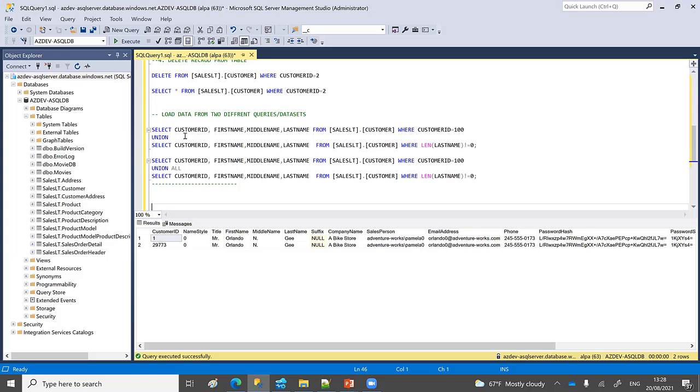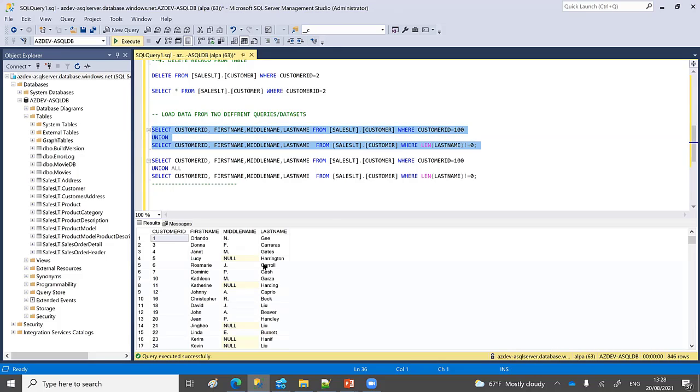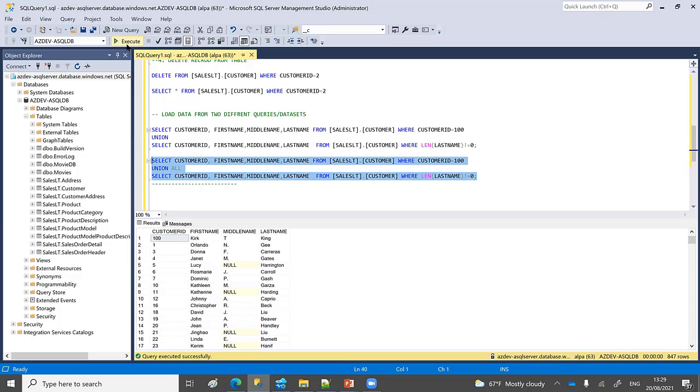But here you can union them also. If you want to join two different data sets, because both have the same structure and same number of columns, then you can use select with union. It will join both of them, merge them. So here it's merging two different data sets, and you can use union all as well to merge the results of two data sets into one data set. These are very basic skills you need in data science.